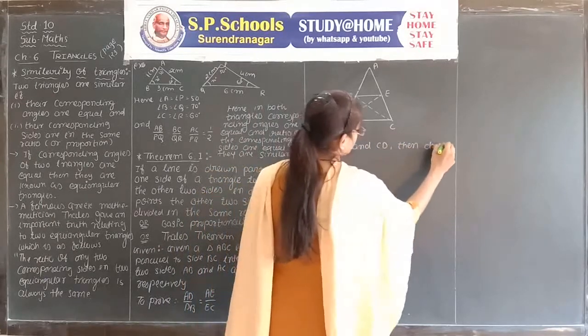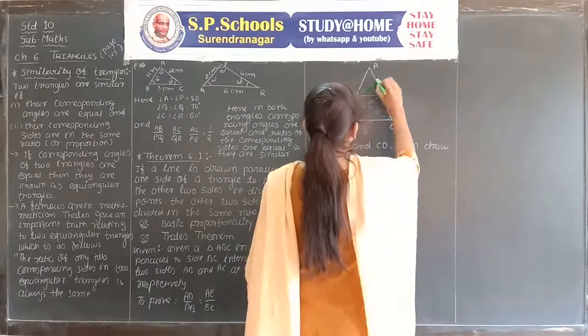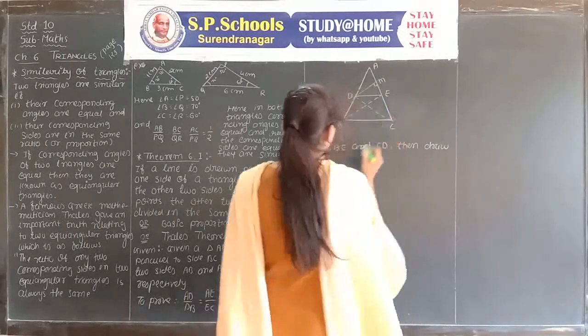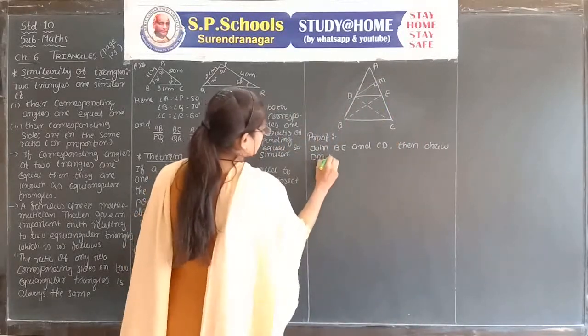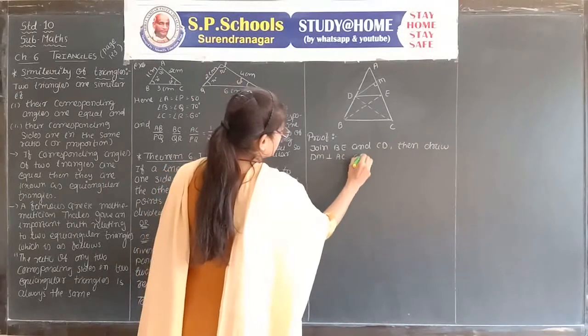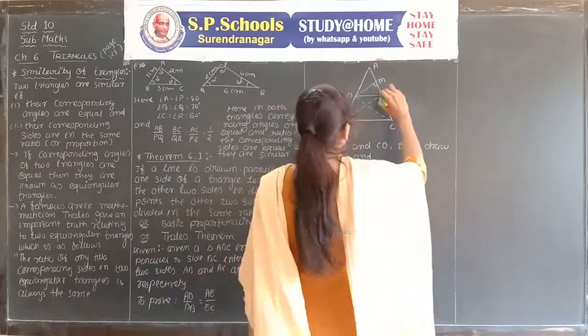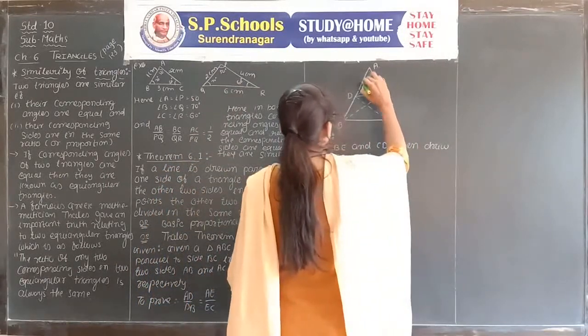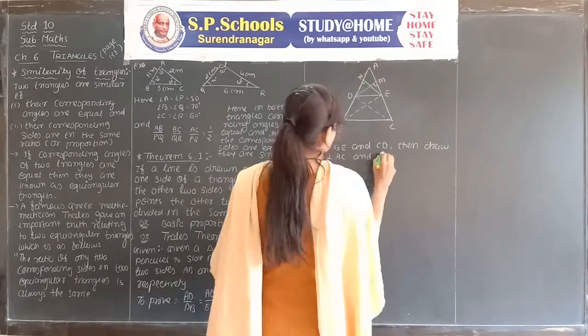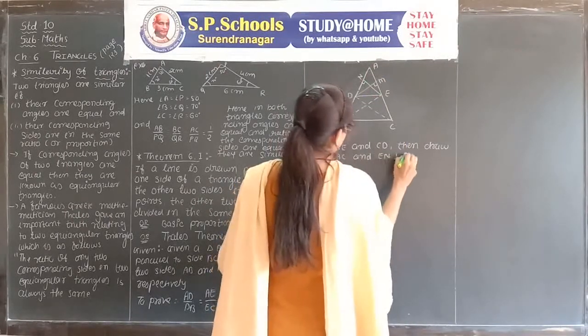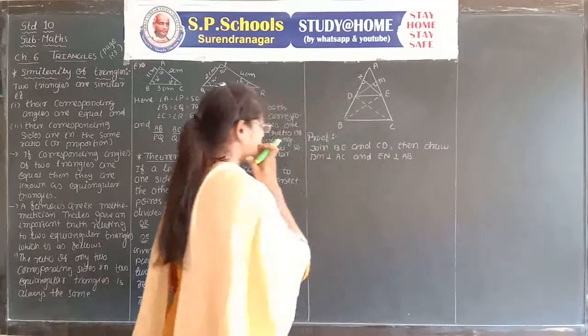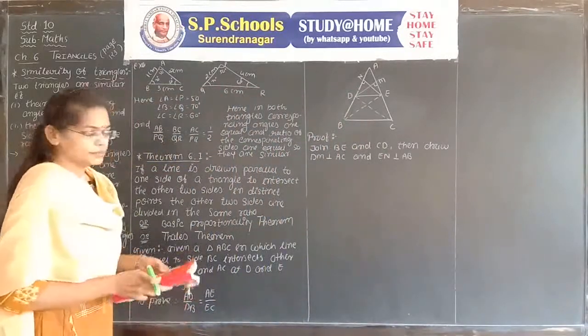Then draw DM perpendicular to AC and EN perpendicular to AB. It is the first step of the proof.